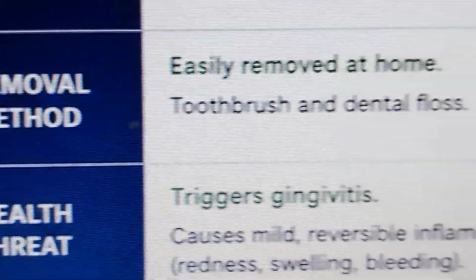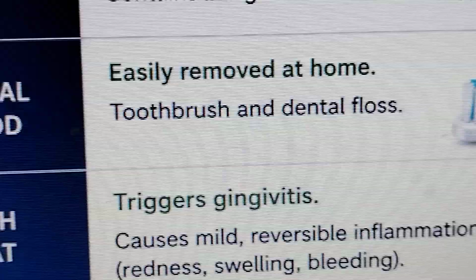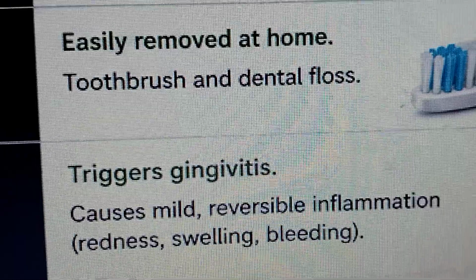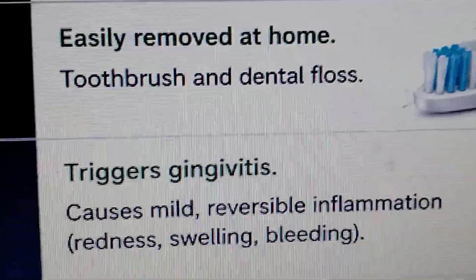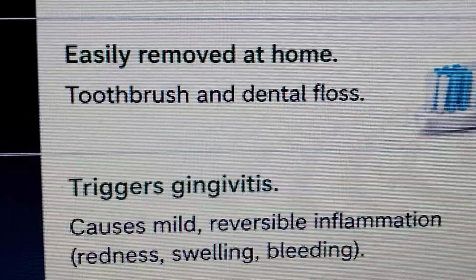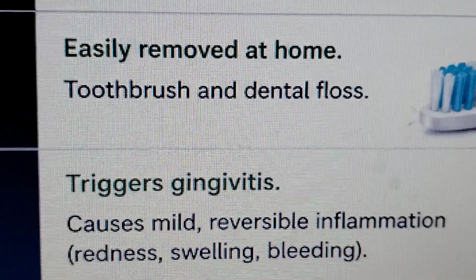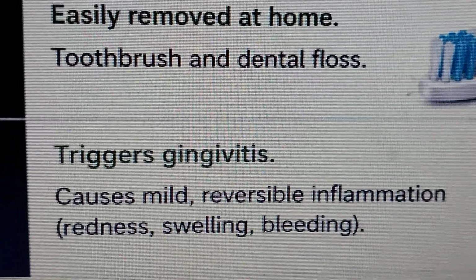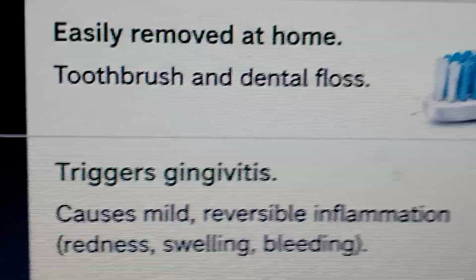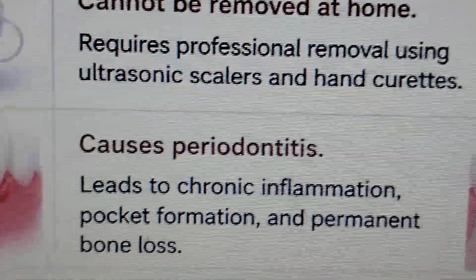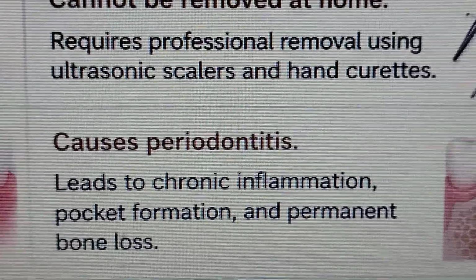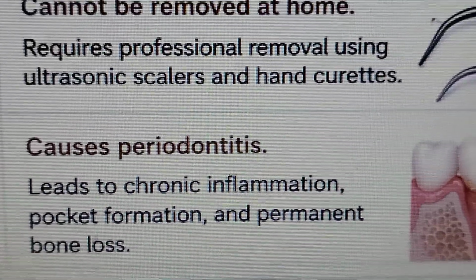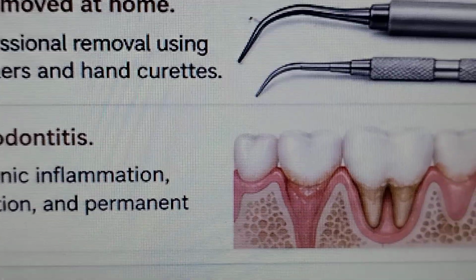Health threat: plaque can lead to gingivitis, causing mild reversible inflammation, redness, swelling and bleeding. But calculus causes periodontitis, which leads to chronic inflammation, pocket formation and permanent bone loss.